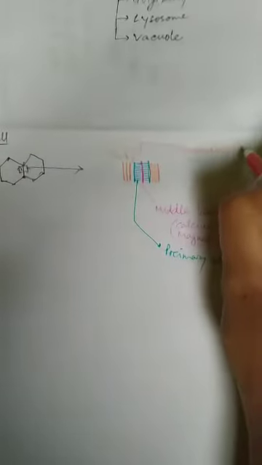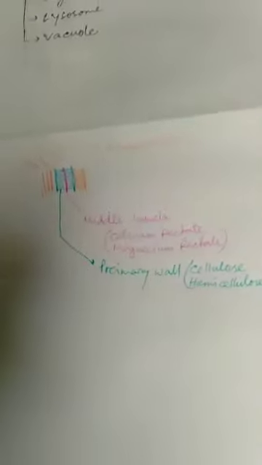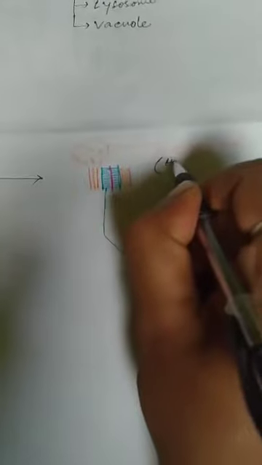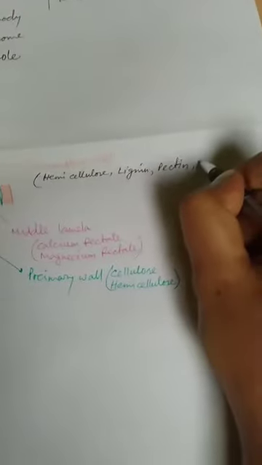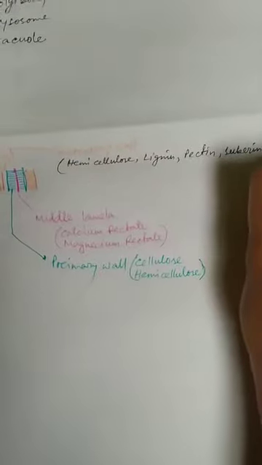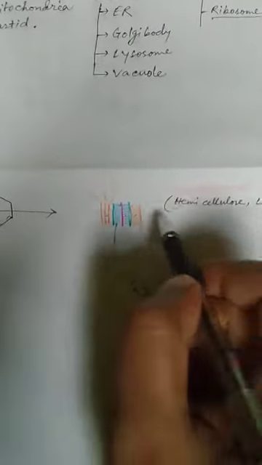The secondary wall is made up by the deposition of hemicellulose, lignin, pectin, suberin, etc. So the hemicellulose, lignin, pectin and suberin are also deposited on both sides of the primary wall, which is known as the secondary wall.